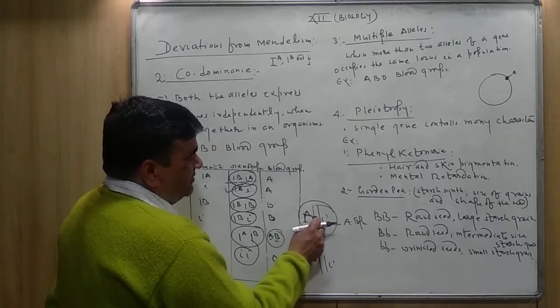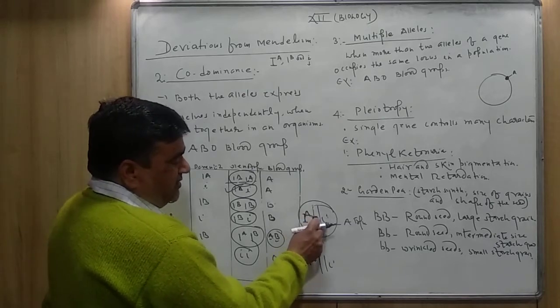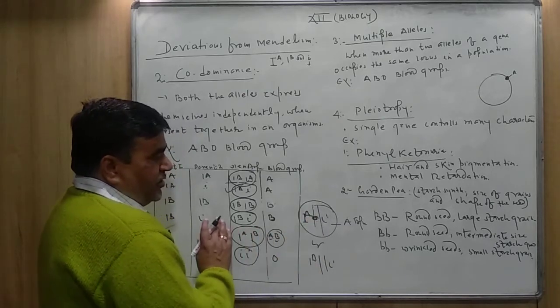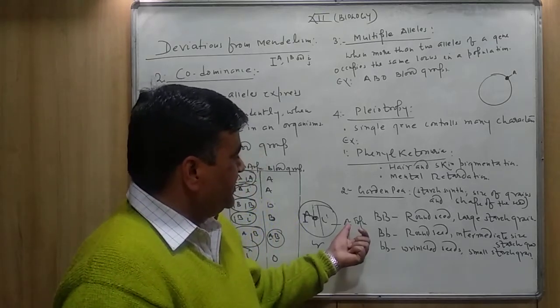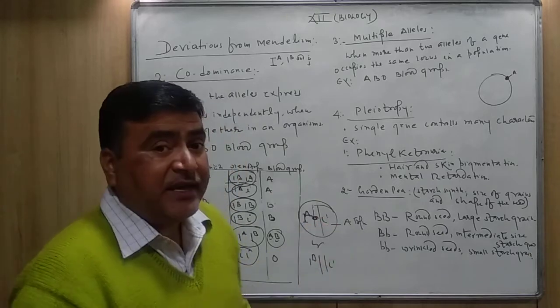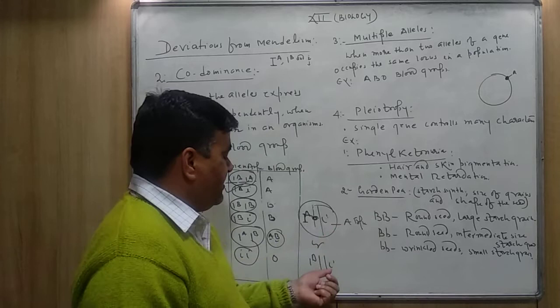Actually, small i is mainly responsible for blood group O, and this small i does not produce any type of antigen. But why is it A type? Because IA is dominant over small i. So the blood group will be A type.